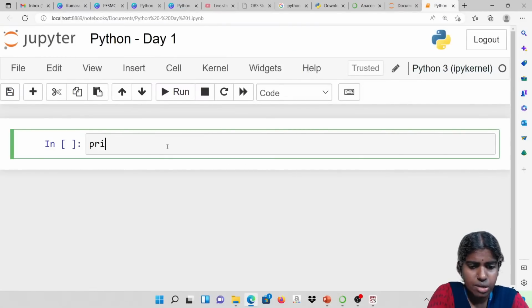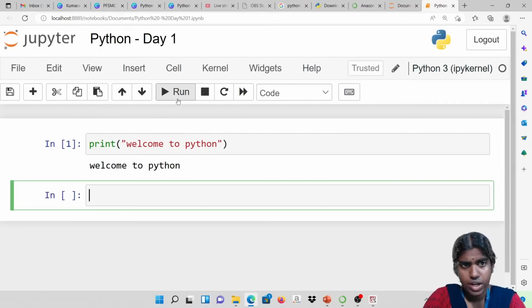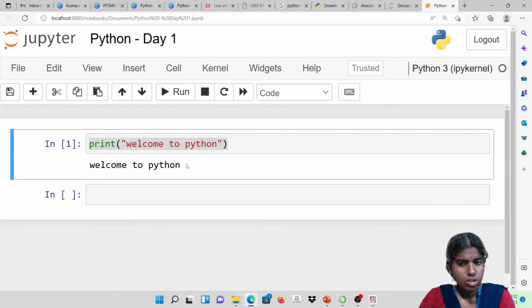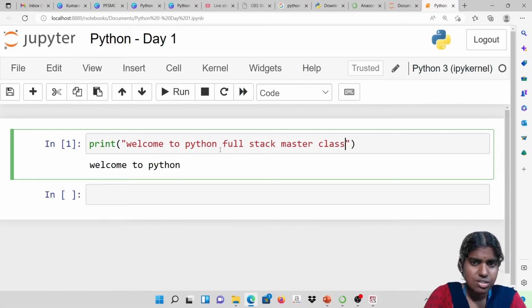Clear with this? For example, I'm just typing here: welcome to Python. Whenever I'm typing something inside my code cell, I'm going to get the output just below the input. So this is what is called interactive mode programming. What do you mean by interactive mode programming? Inside this print, within double quotes, whatever I type, welcome to Python full stack masterclass.